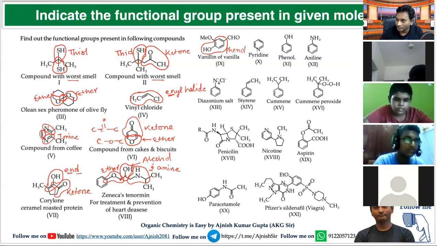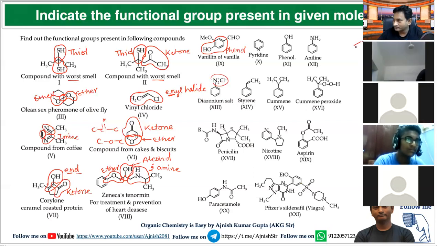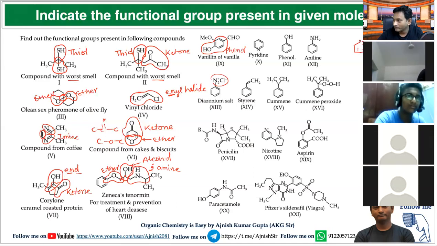This nitrogen triple bond. This molecule will be like this. Here nitrogen forms 4 bonds, that's why a positive charge will be generated. And for nitrogen, the word azo is used, and the number of nitrogen is 2, that's why it is called diazo. Okay, so the functional group is diazo here.